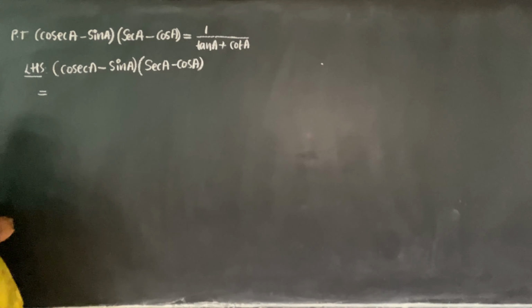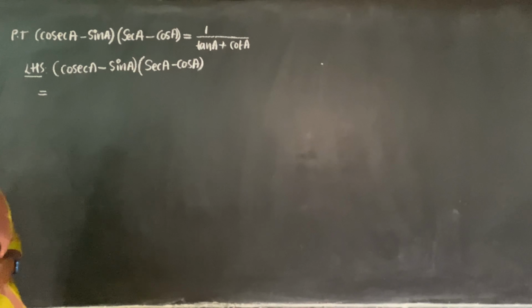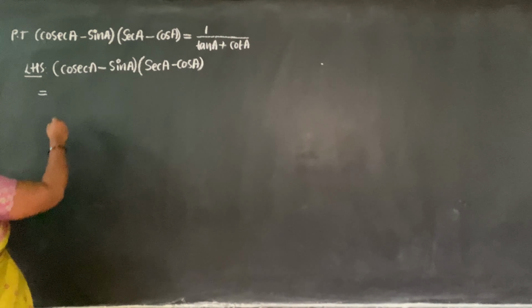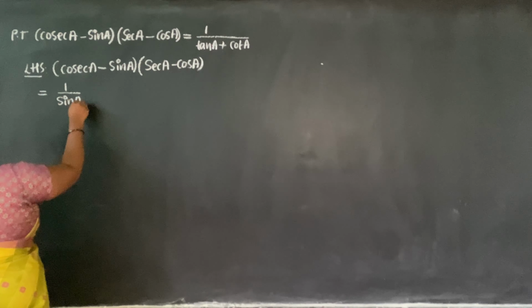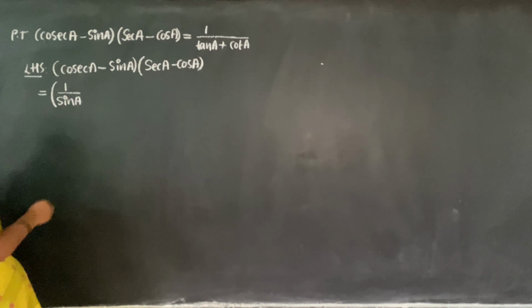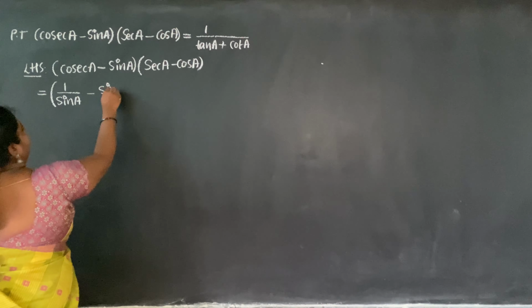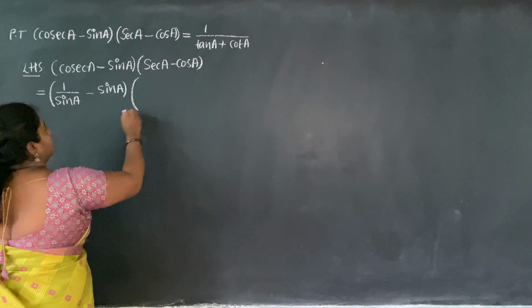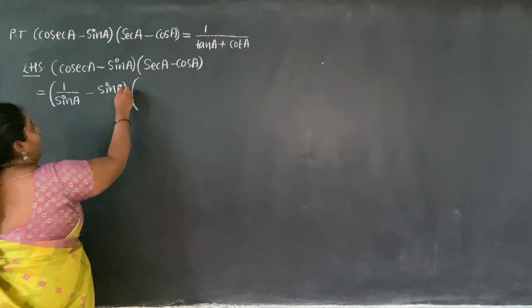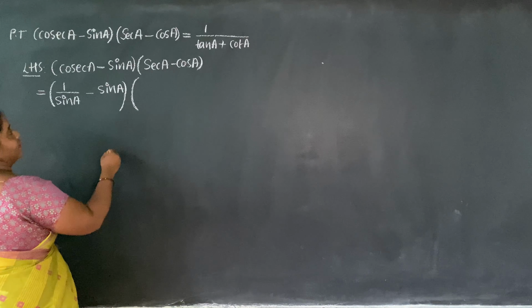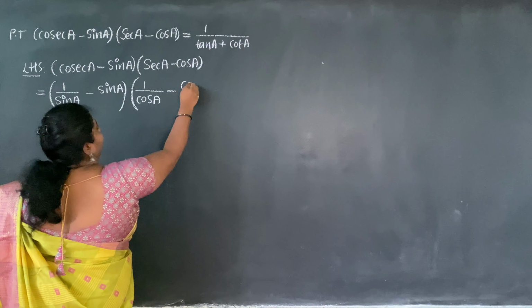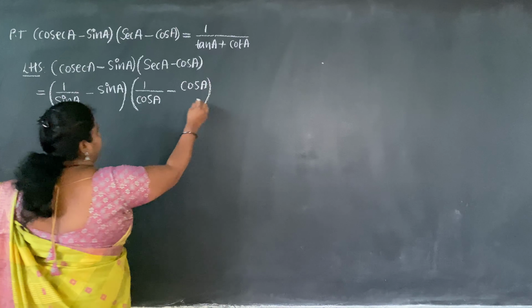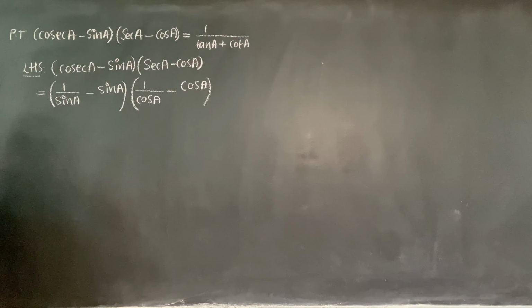Cosec A is the reciprocal form of sin A. So can I write cosec A as 1 by sin A minus sin A? Here sec A I have. How can I write sec A as? Sec A can be written as 1 by cos A minus cos A. This is the simplification form.